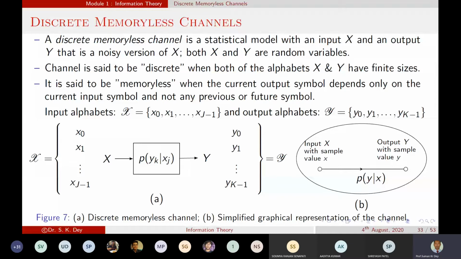Now, first, consider a discrete memoryless channel.